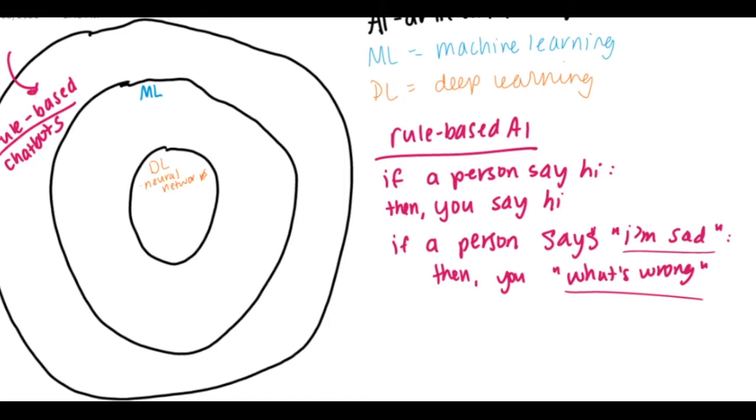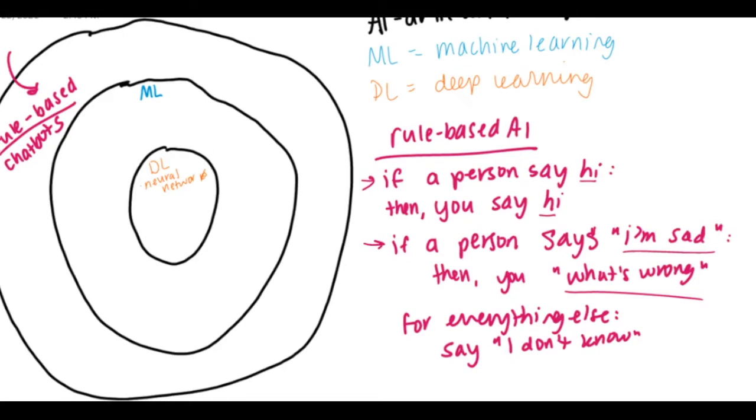And if the person says something that you haven't given the chatbot a response for, so for example, I've only told the chatbot what to say when somebody says hi and what to say when somebody says I'm sad. But if somebody types something like, what's the weather today? Well, maybe you can tell the chatbot, for everything else, say, I don't know. As you can tell, I have given the chatbot a set of 3 rules. And no matter what the other person types, the chatbot is always going to follow one of these 3 rules. It's not going to come up with anything on its own. I've given the chatbot a set of responses, and I know that the chatbot is always going to say hi, or what's wrong, or I don't know.